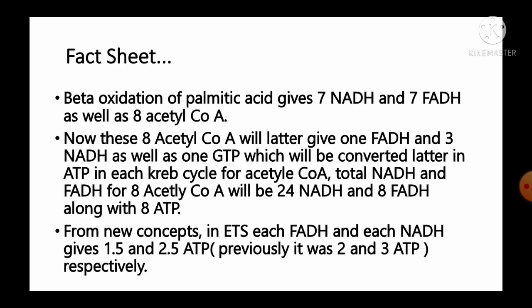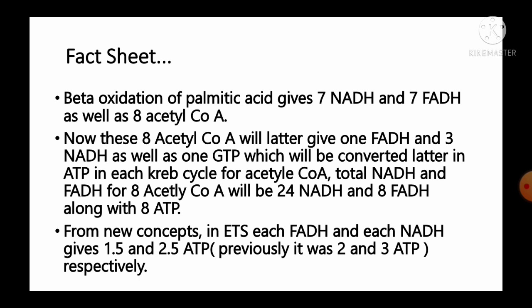And the detailed fact available for this question, it is beta oxidation of palmitic acid gives 7 NADH and 7 FADH as well as 8 acetyl coenzyme A. Now this 8 acetyl CoA will later give 1 FADH and 3 NADH as well as 1 GTP, which will be converted later into ATPs in each Krebs cycle for acetyl CoA.